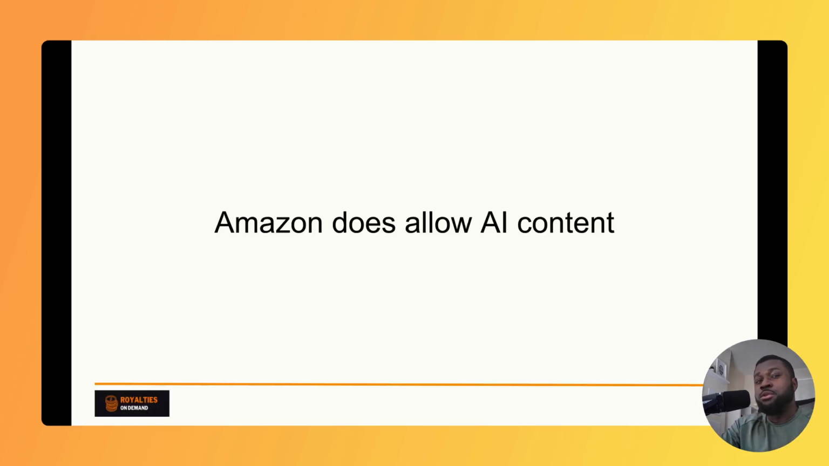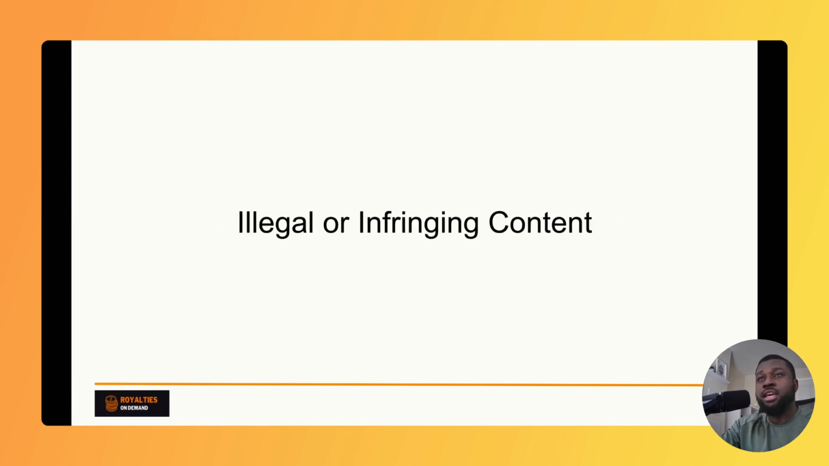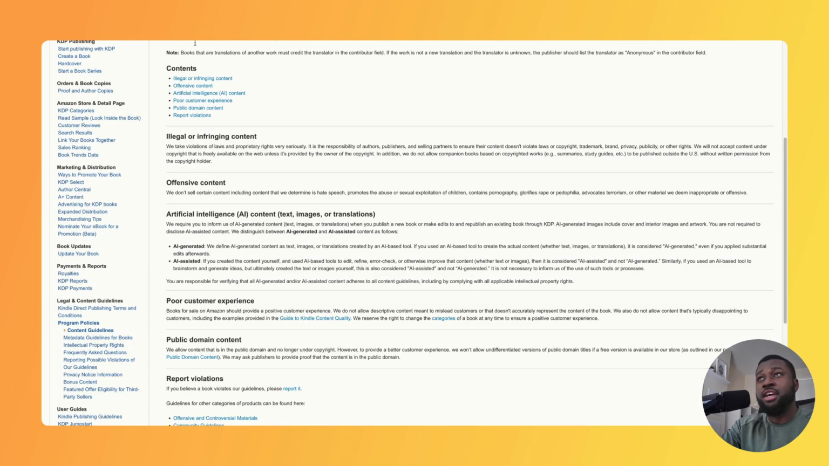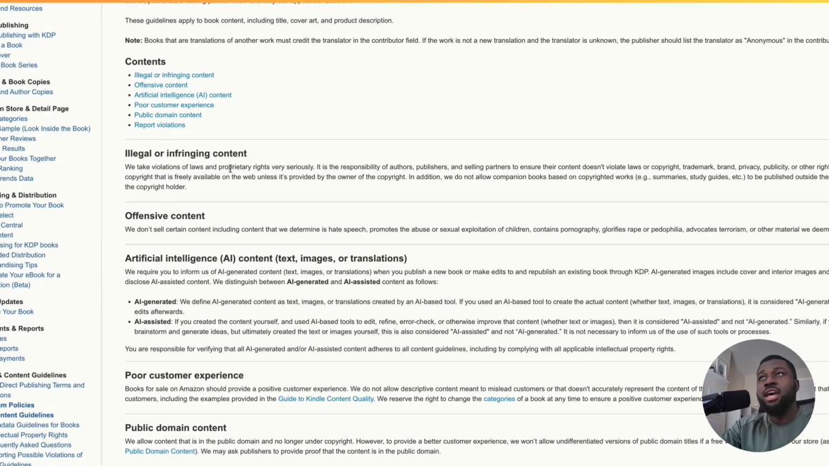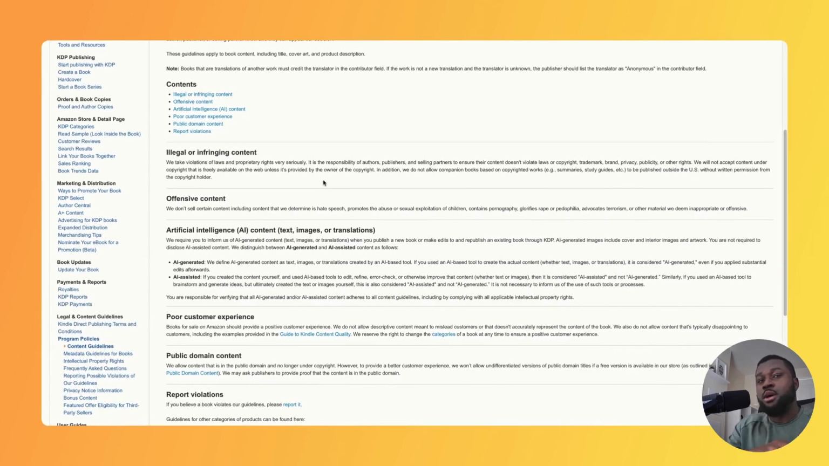So the first thing that you need to stop doing if you are using AI content is to stop creating illegal or infringing content. Amazon does have a section on this just here, and it states that we take violations of laws and proprietary rights very seriously. It is the responsibility of the author, publishers, and selling partners to ensure their content doesn't violate laws or copyright, trademark, brand, privacy, publicity, or other rights. So you really need to be careful around the content you are creating, making sure that it's not about a particular person or infringing on anybody's copyright or trademark.